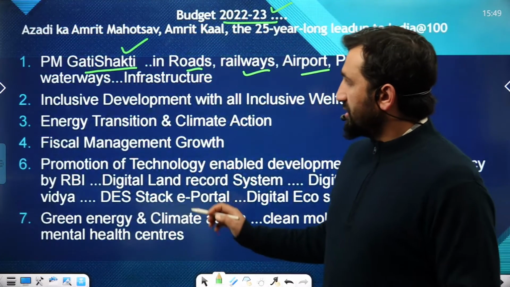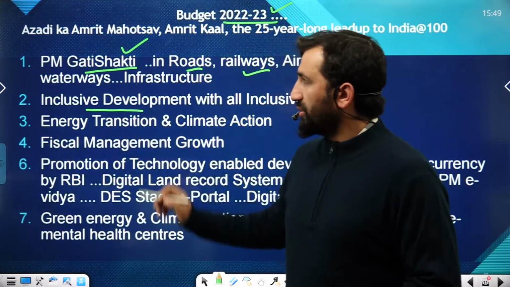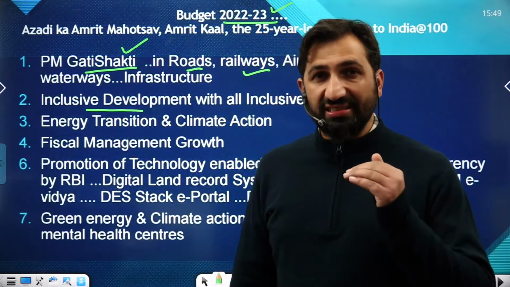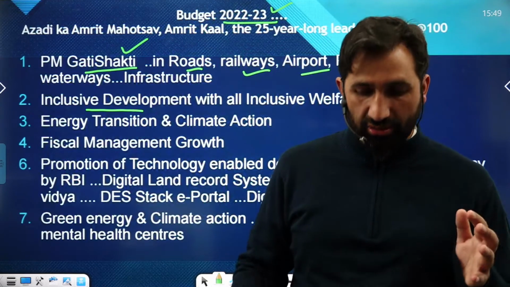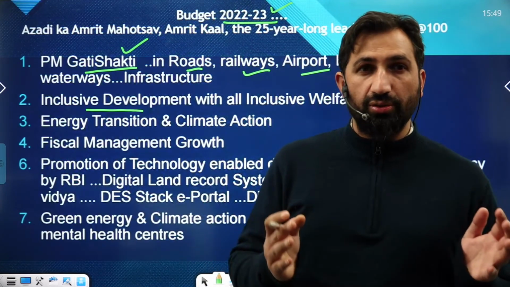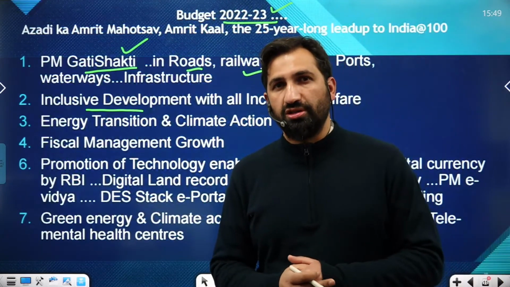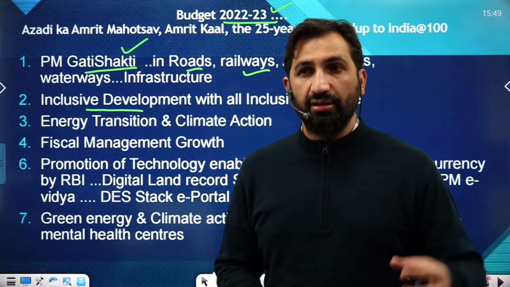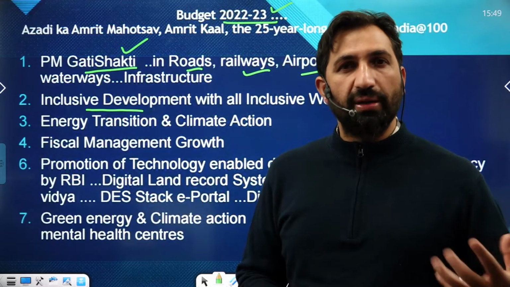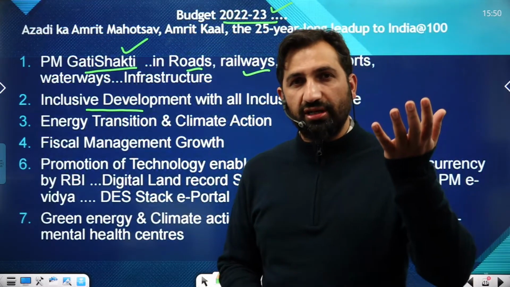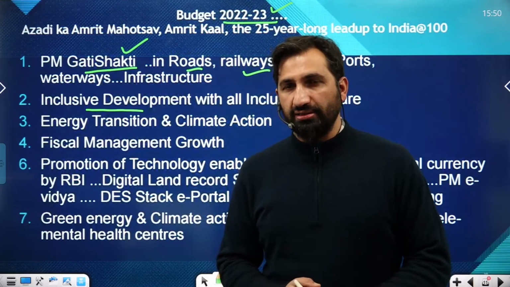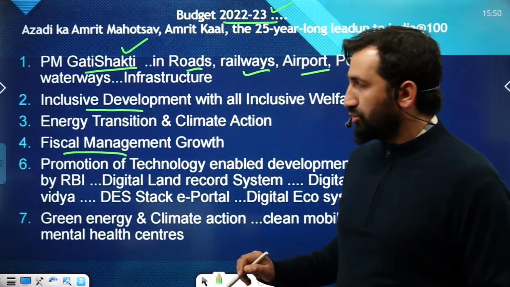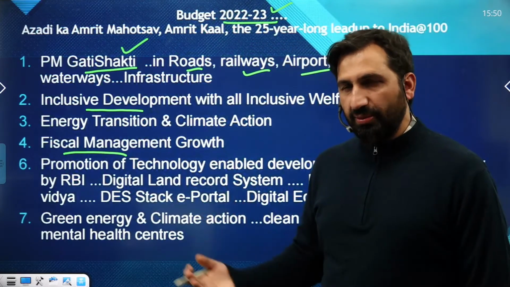Second, obviously we talk about inclusive development these days, not only the development of a particular section of society or a particular state or UT or particular region. No, we talk of inclusiveness. We don't talk of unbalanced growth in the economy, like people in the Delhi or Mumbai metros growing more proportionately than people in the rural areas. So inclusive growth. And obviously a fiscal management process has been introduced, and it's a part of the budgeting process.